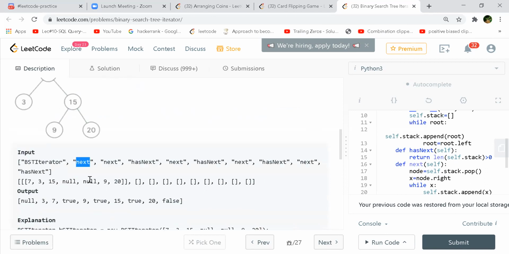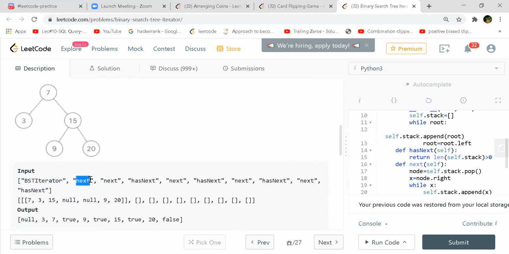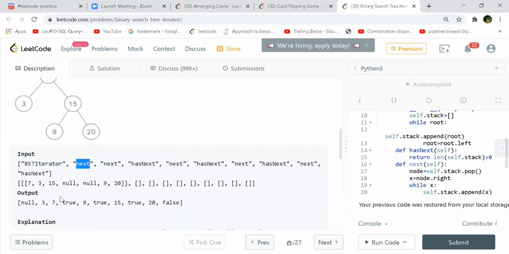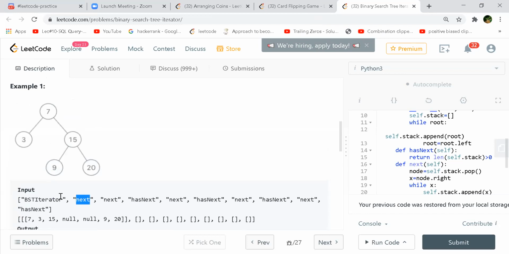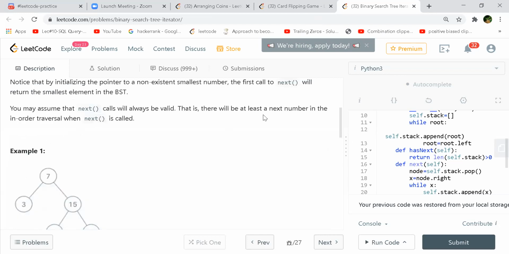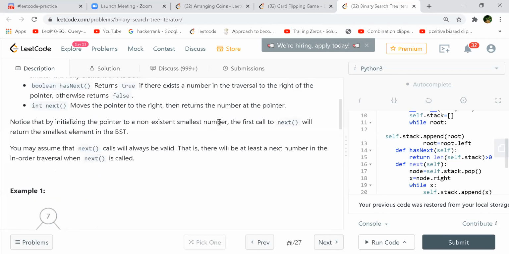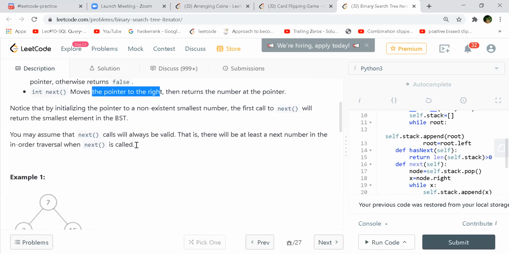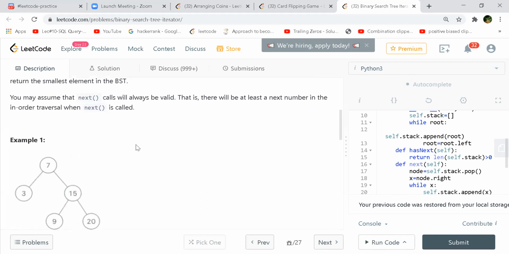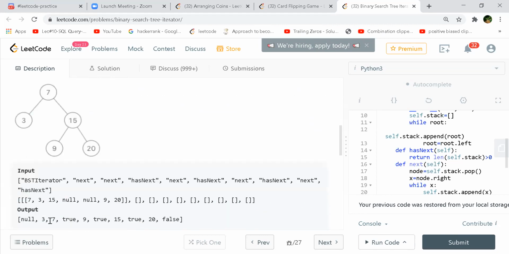No, the smallest number, 3. In-order traversal, right? Okay, 3 will be returned. But why are they saying that it moves to the right? If you do an in-order traversal and start iterating, the first element will be the first in sorted order. Yeah, sorted. So that is your 3.